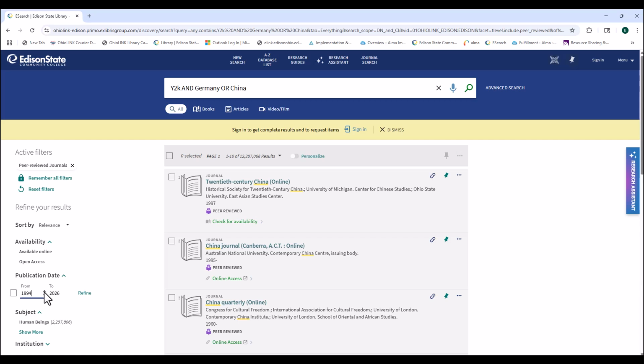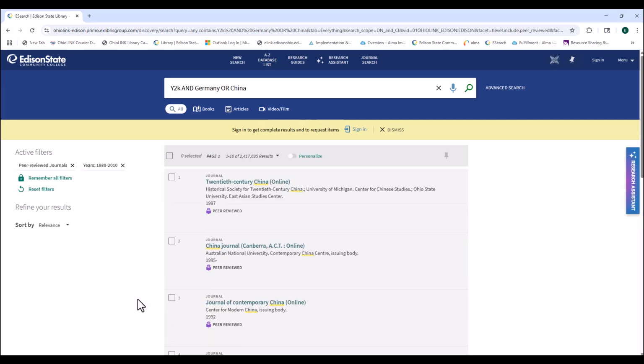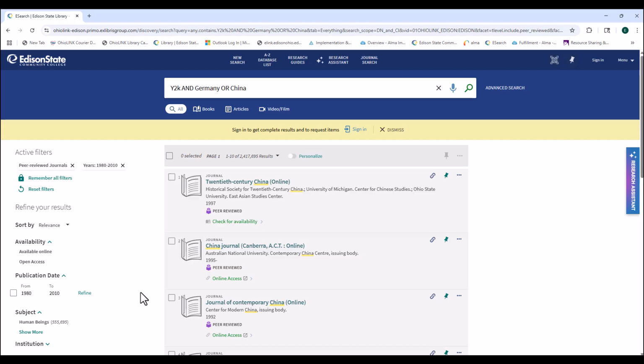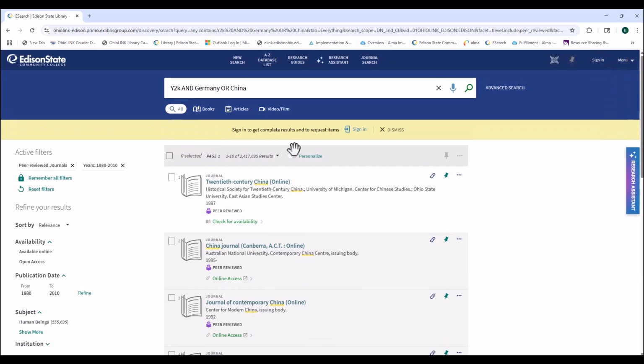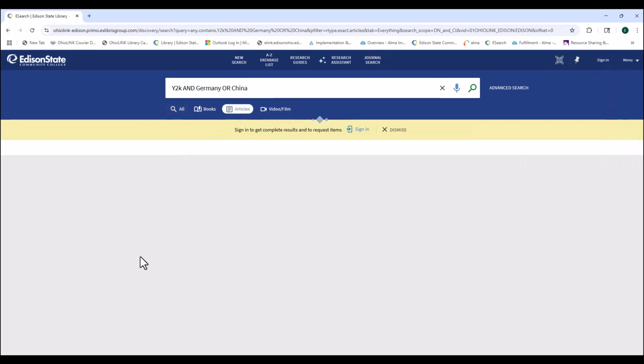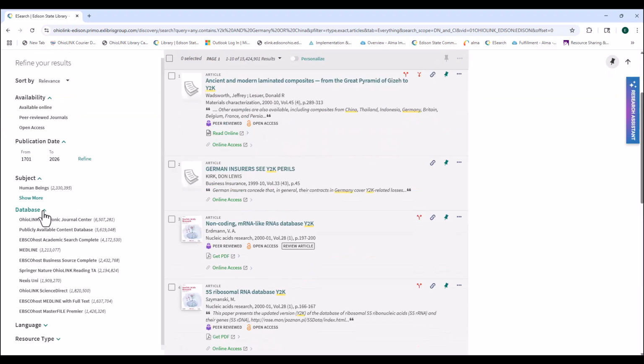Be interesting to see what the previous articles had to do with the Y2K. And, oops, 2010. Okay. Peer-reviewed journals, the years. Let's narrow it to articles only. And then we can go into the specific databases if we choose.